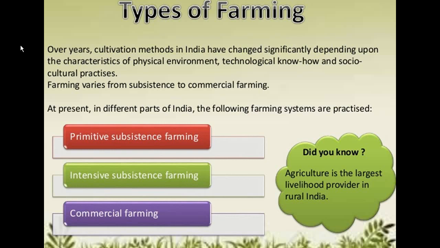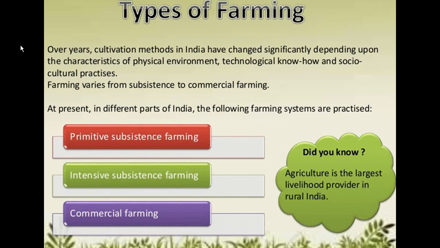Over the years, cultivation methods in India have changed significantly depending upon the characteristics of the physical environment, technological know-how and socio-cultural practices as well. So the farming also varies from subsistence to commercial farming now. At present, in different parts of India, the following farming systems are practiced, in 3 categories, and there is one more, that is plantation. The first is primitive subsistence farming, second intensive subsistence farming, and third commercial farming.